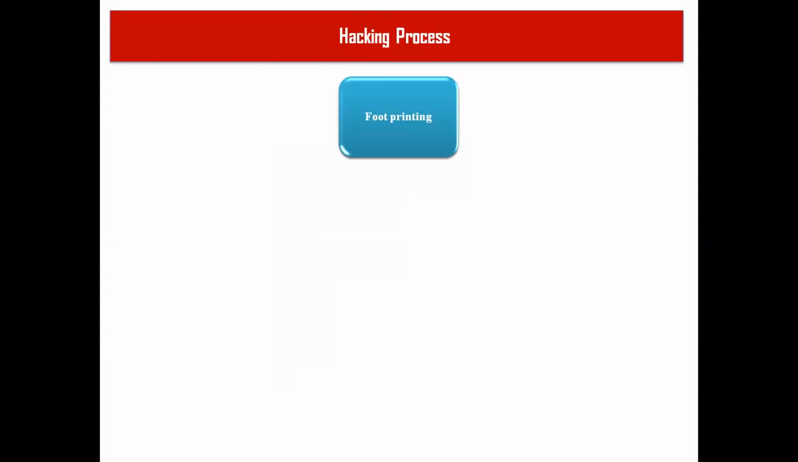Once the collection of information is done with everything, then the second stage you are going to do is the scanning module. Okay.